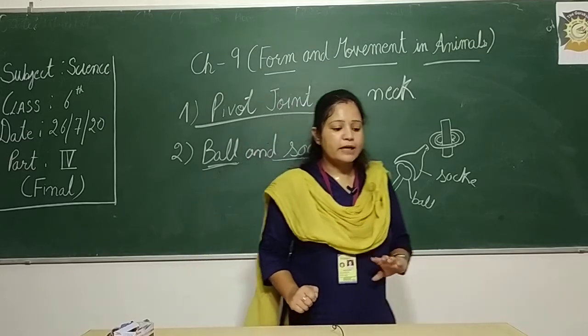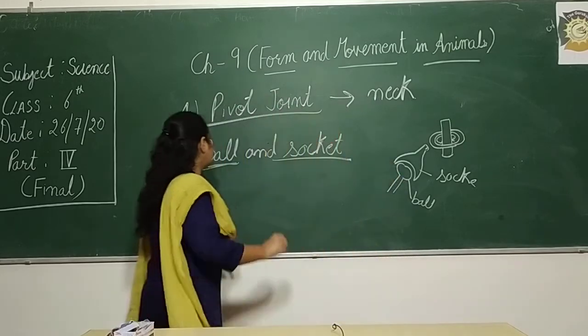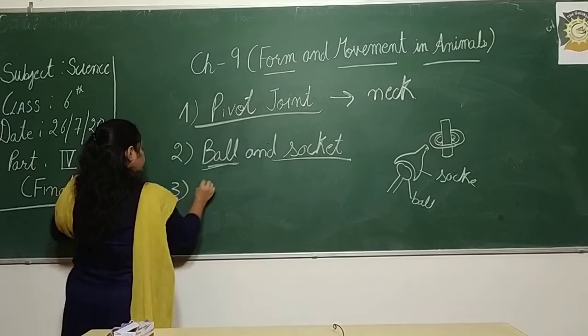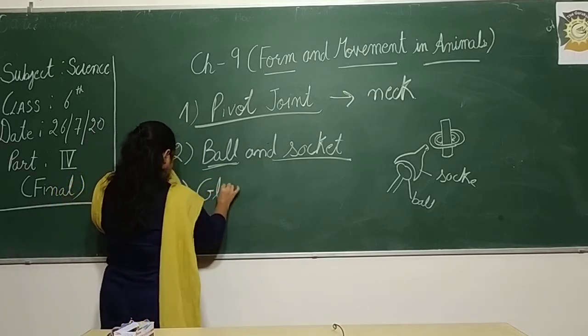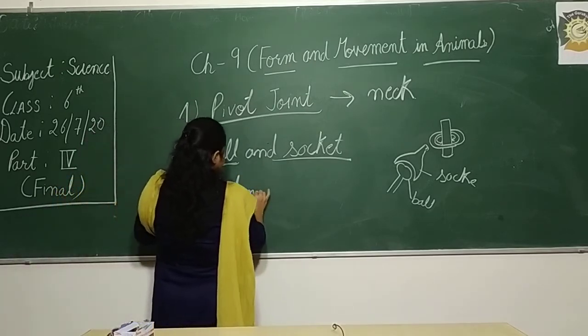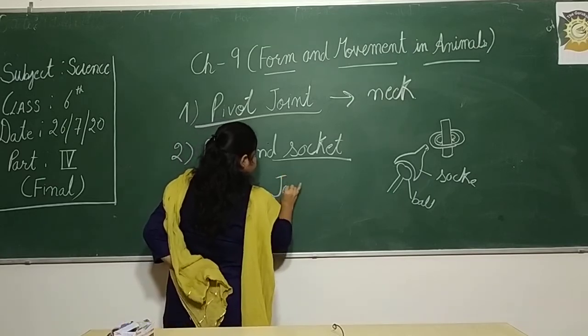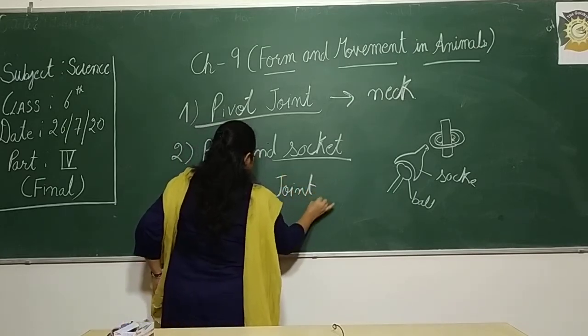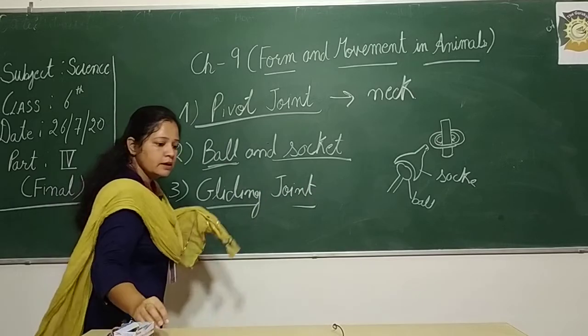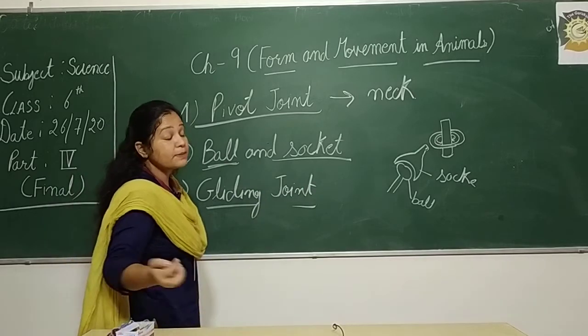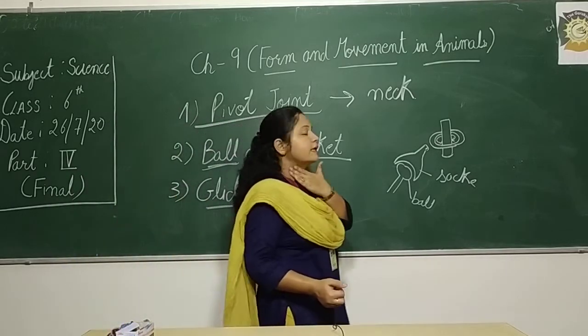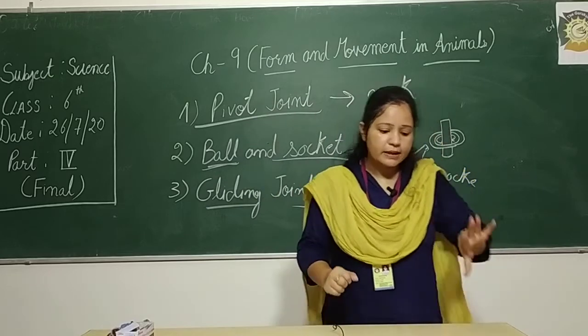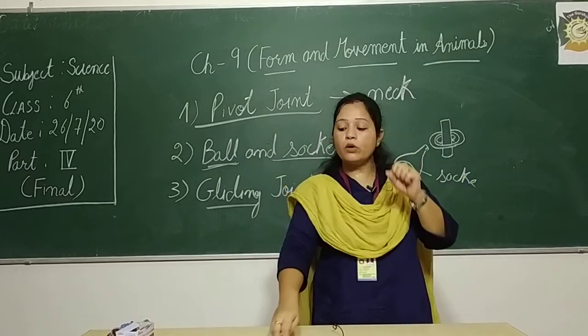Third type of joint that is called the gliding joint. Gliding joint that is present in our wrist. Wrist की बात करें here.